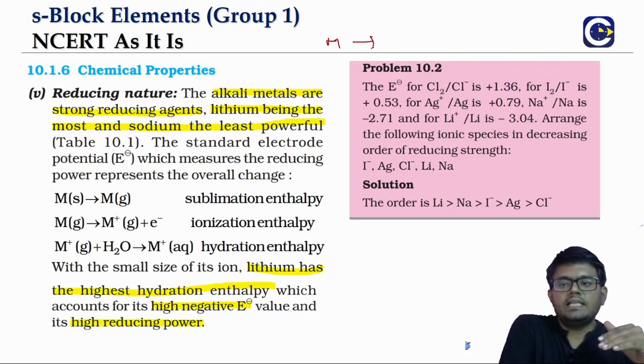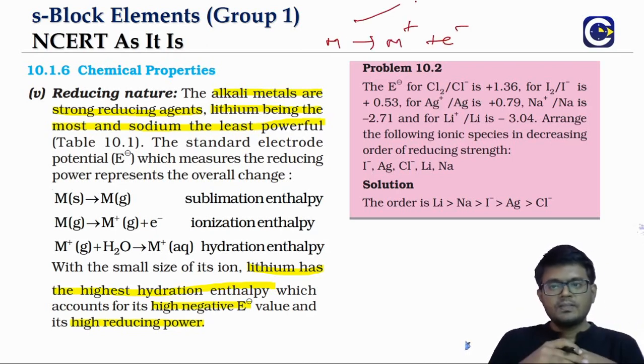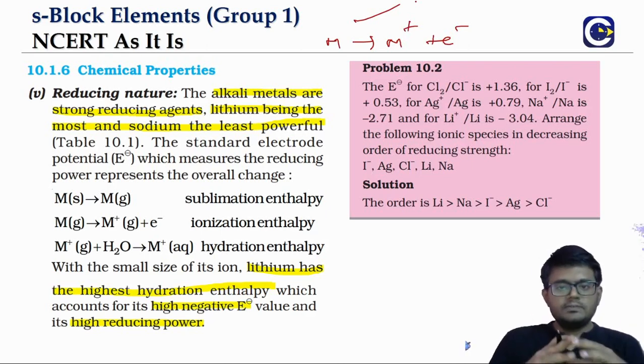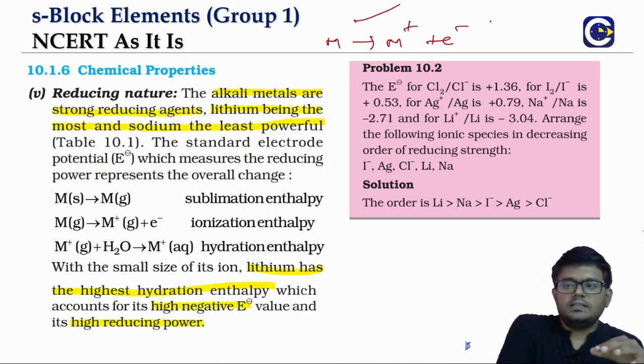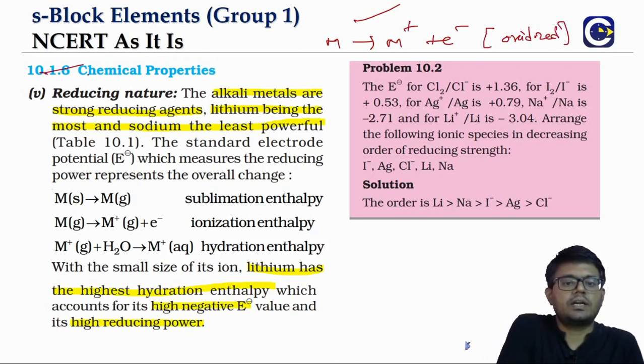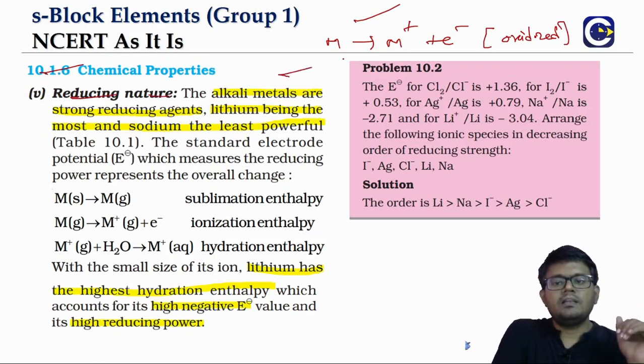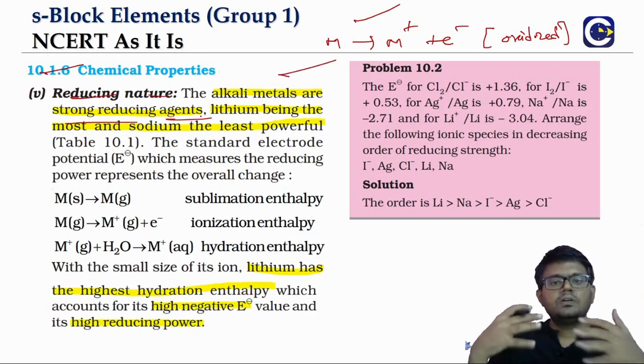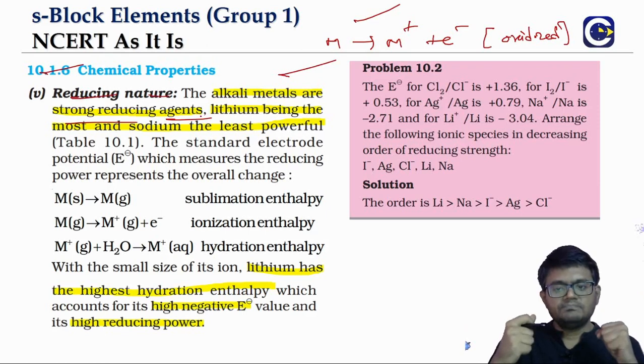These metals, we said, can easily lose electrons to form monovalent positive ions. That means they are getting oxidized. When they are getting oxidized, they can reduce others. That is why they have a reducing nature. Alkali metals have a very strong reducing nature.